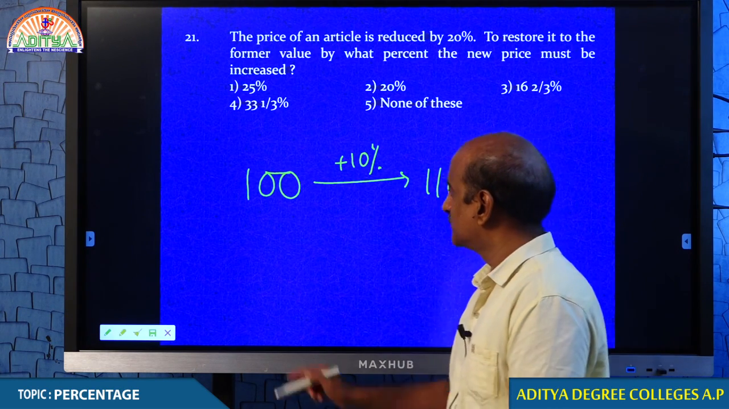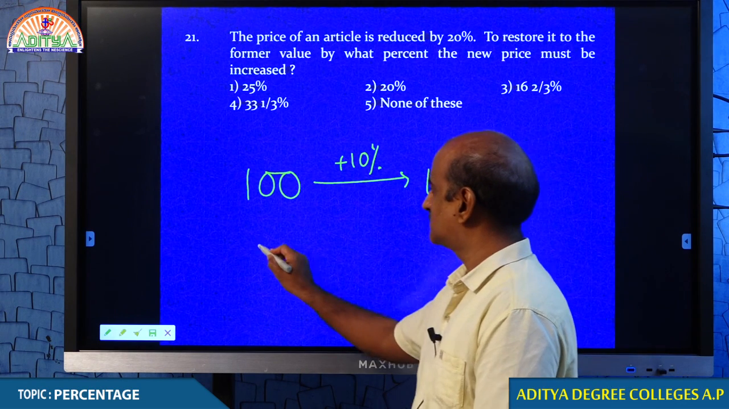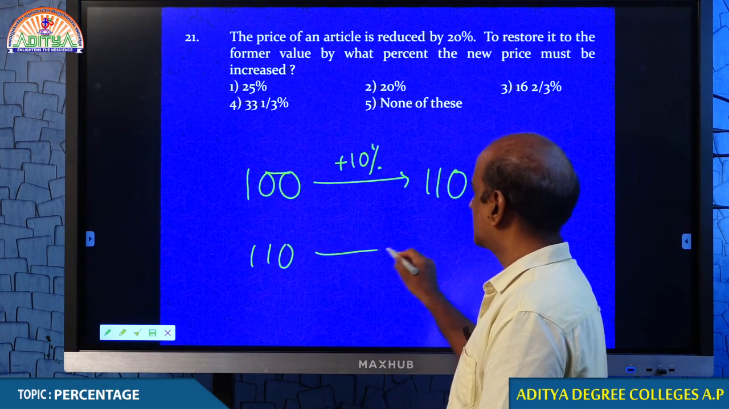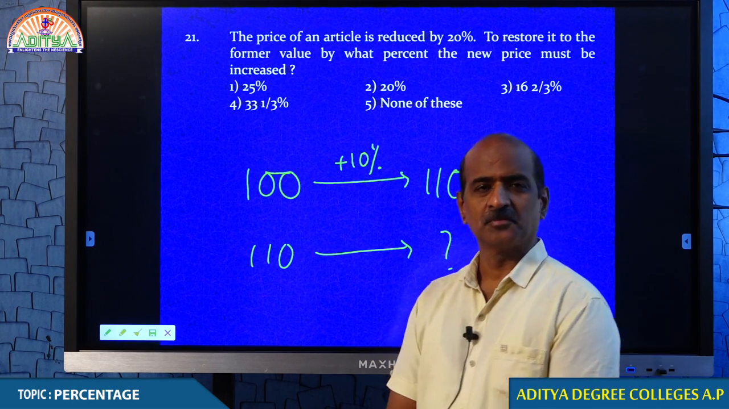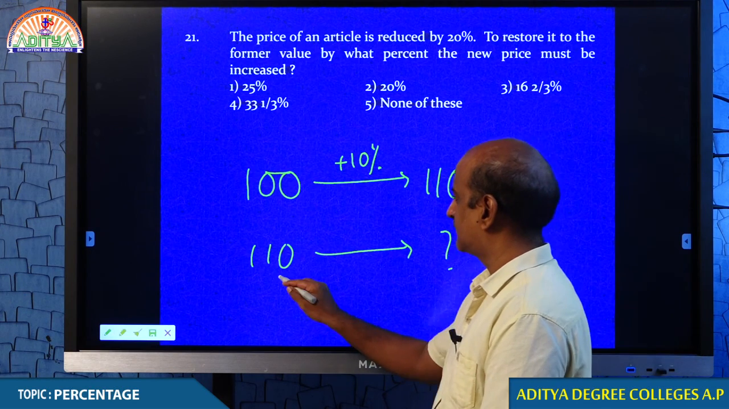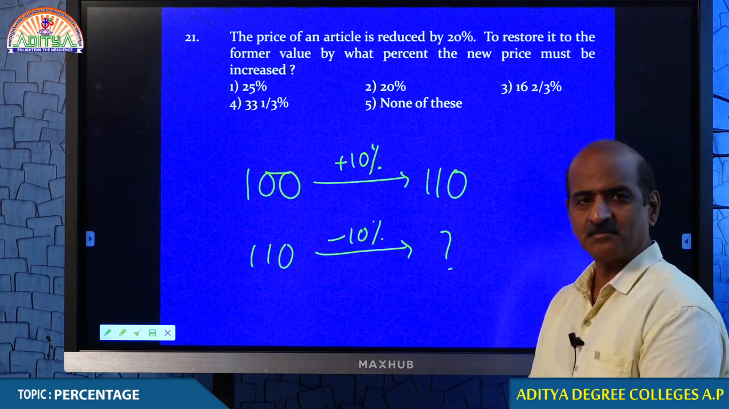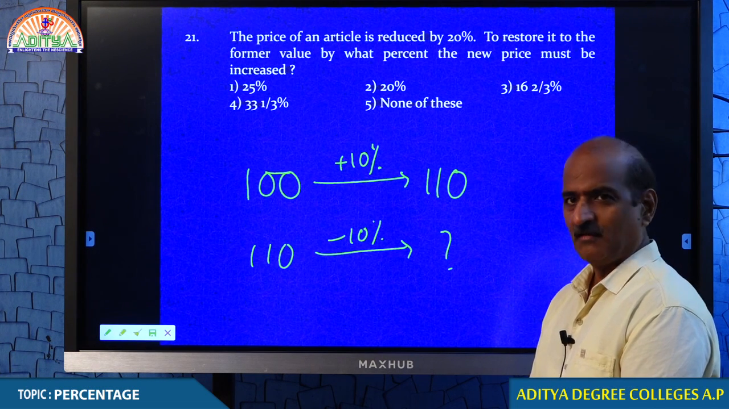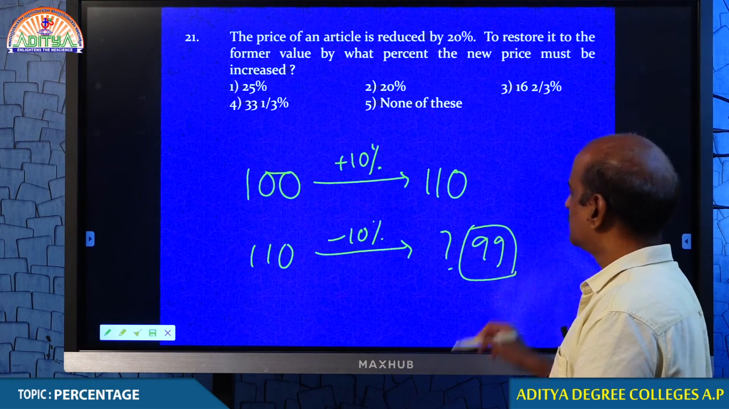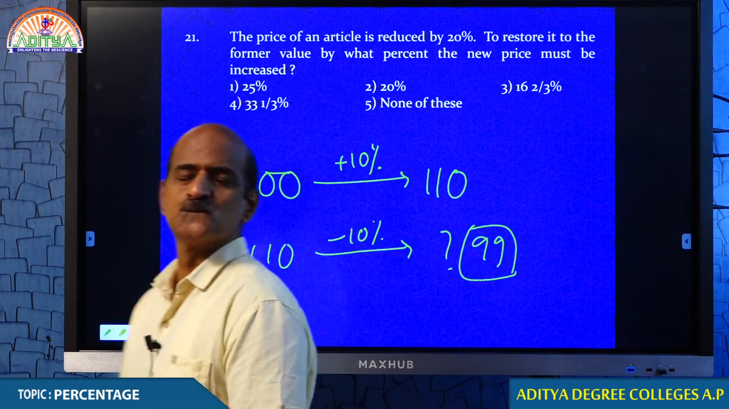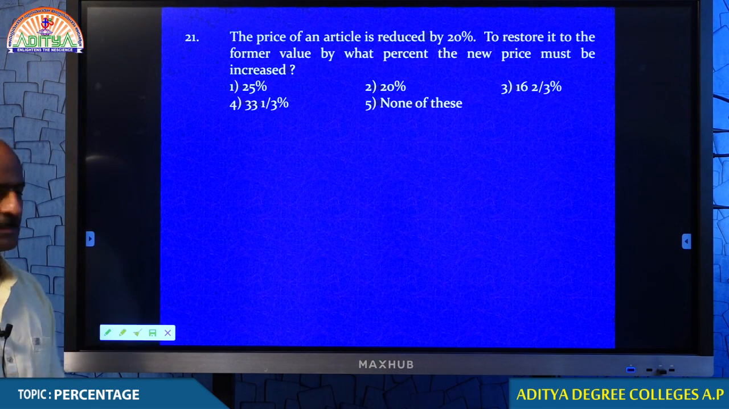Okay. If I decrease by 10%, where will I come? Tell me which number I arrive at. If I decrease 10% from 110, what is 10% of 110? 11. 110 minus 11 is 99. Do you understand what I really mean? Tell me what I really mean.